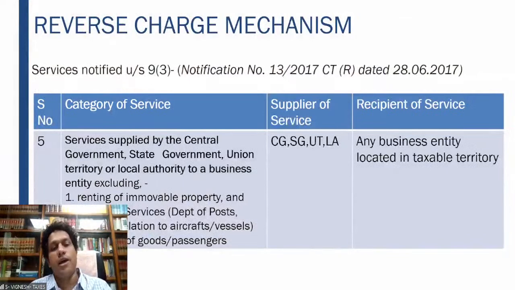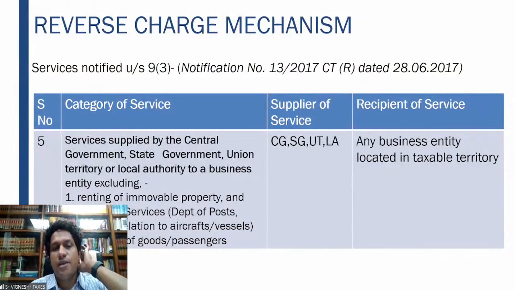Then fifth one, services supplied by the central government, state government, union territory, local authority, etc., excluding renting of movable property and specified services like postal services, etc., and transport of goods or passengers, where the supplier of services is central government, state government, union territory or local authority. So please bear in mind here, renting service is there, transport of goods, passengers there.